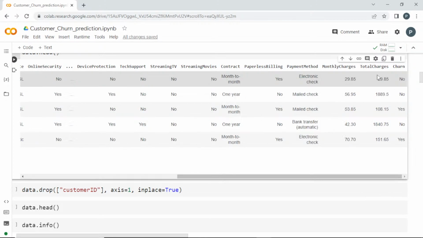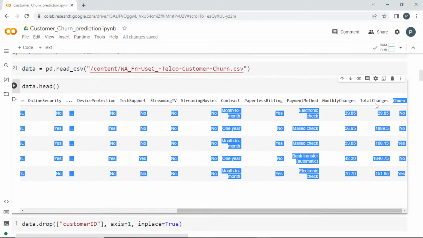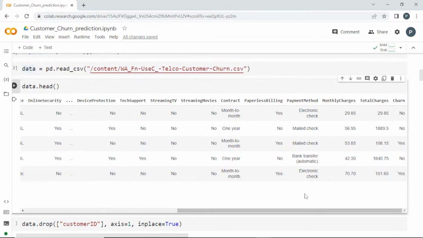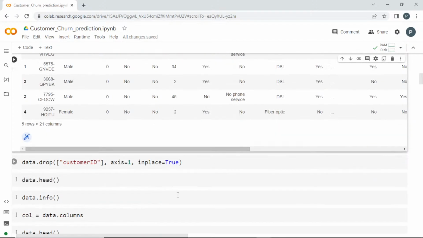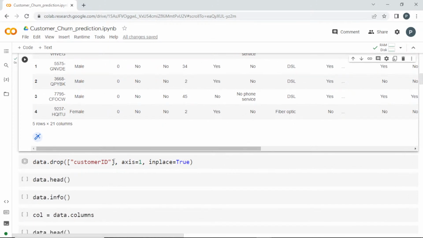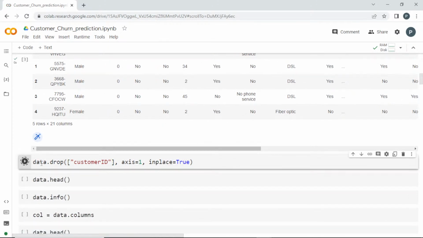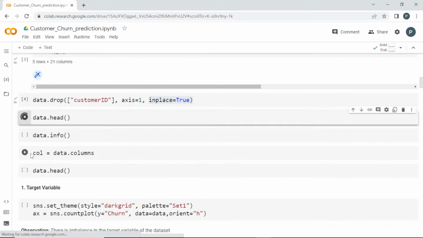So all these things will be in X and churn will be in Y because it's the output. And now I'm going to drop the customer ID because it has nothing to do with churn. So I'm just dropping that from the data entirely. I pass inplace equal to True. Clear? So we'll go and see the head once again.